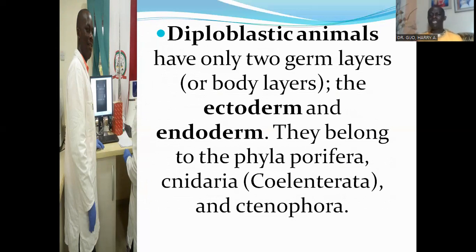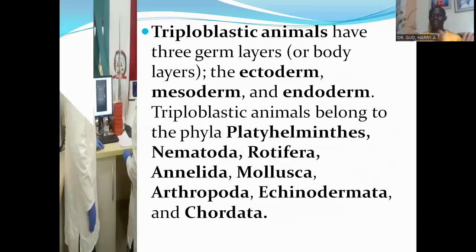These diploblastic organisms belong to the phyla Porifera, Cnidaria, and Ctenophora, which are known to have just two body layers, the ectoderm and the endoderm.